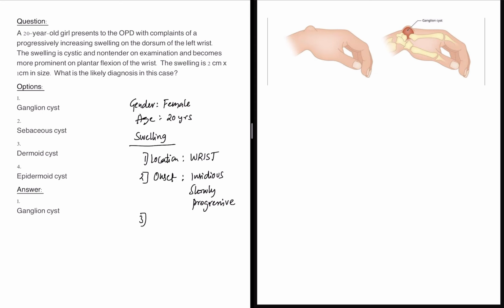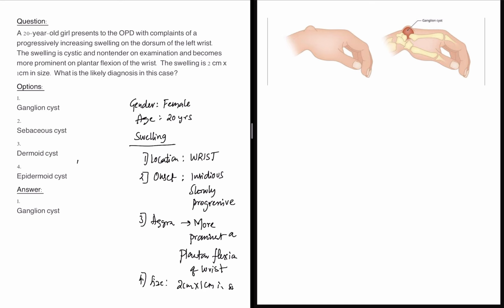And the aggravating factor here is that it becomes more prominent on plantar flexion of the wrist. So whenever the wrist undergoes flexion, the lesion is increasing. And what is the size of the swelling that you see here? It is 2 centimeters to 1 centimeter in size.